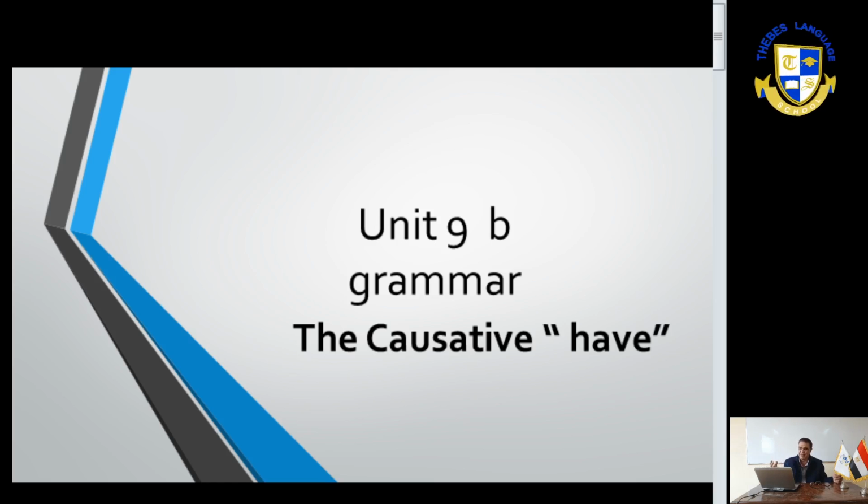Yesterday, I had a mechanic fix. The past is in had. I had a mechanic fix. Tomorrow, I will have a mechanic fix my car. Now, I'm having a mechanic fix my car.